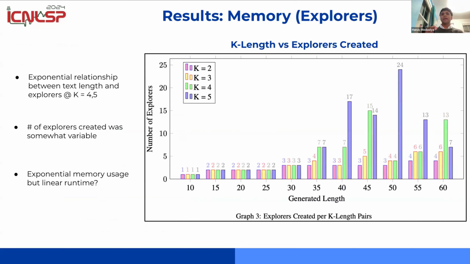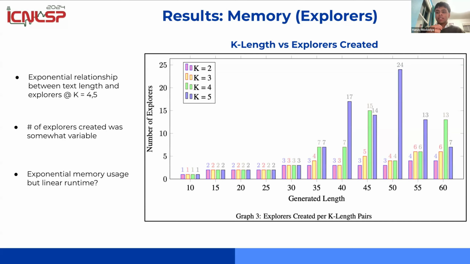However, we then analyzed the amount of explorers created, and explorers basically represent the amount of memory we're using, right? And so at higher values of K, we saw that there was an exponential relationship between the length of the text and the amount of explorers created. And this is kind of interesting because the memory is exponential, but the runtime is linear.